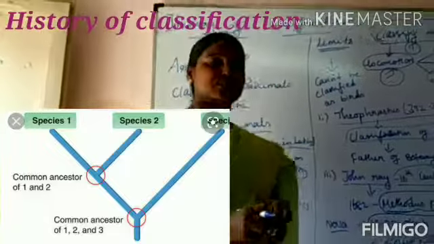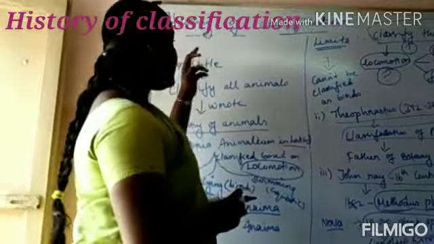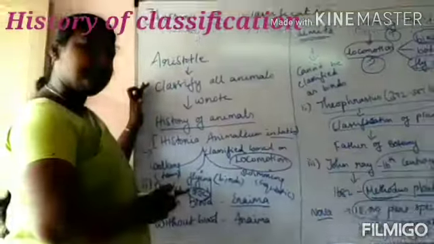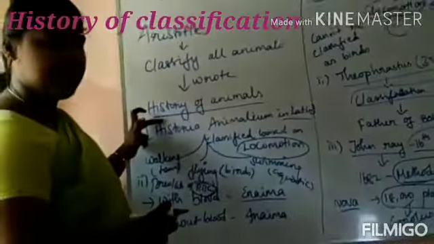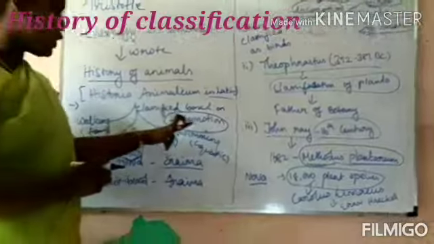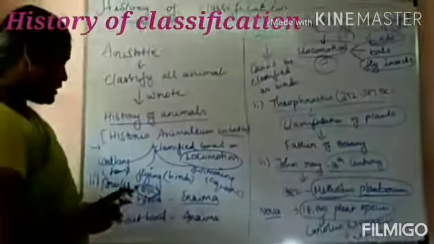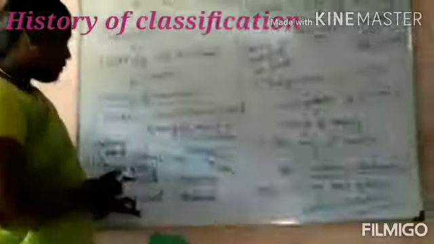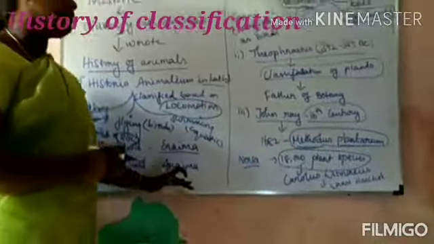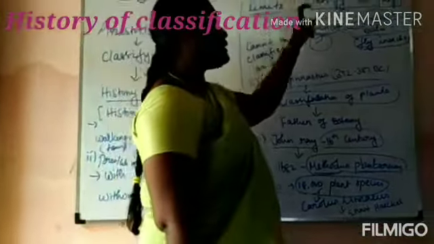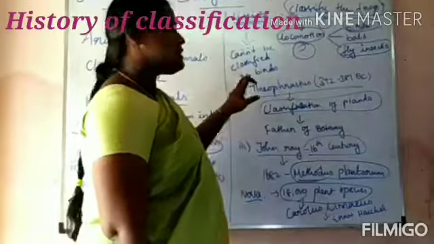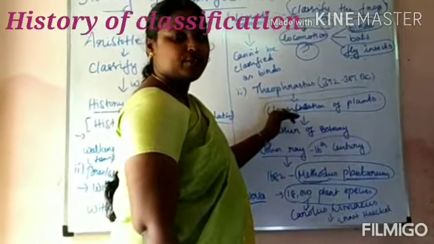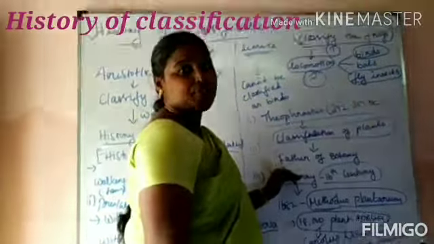Can you understand? So this is the overall history of classification. First is Aristotle. Aristotle classified all the animals in his book History of Animals, based on locomotion and the presence of RBC. With blood is called enaima, without blood is called anaima. The limitations are that frogs and flightless birds cannot be classified. He is followed by Theophrastus, who classified only plants, so he is called the father of botany.